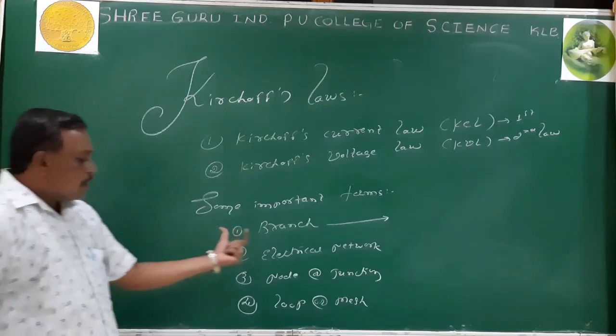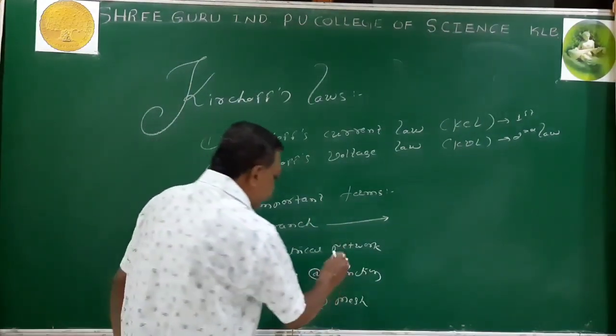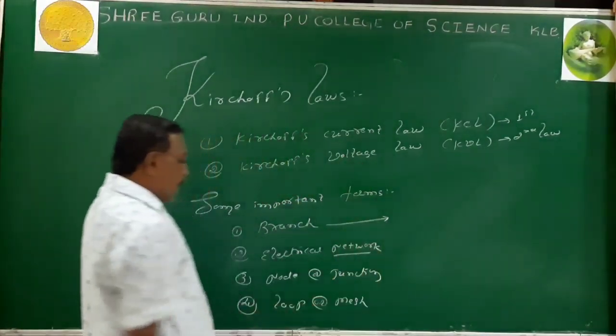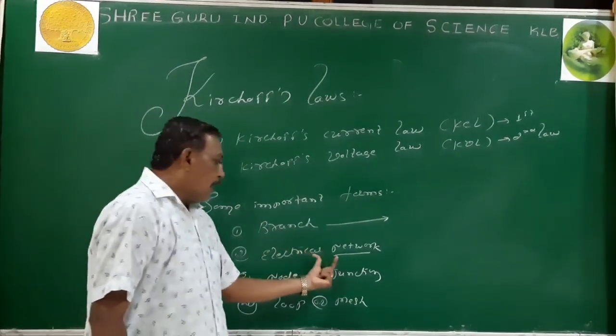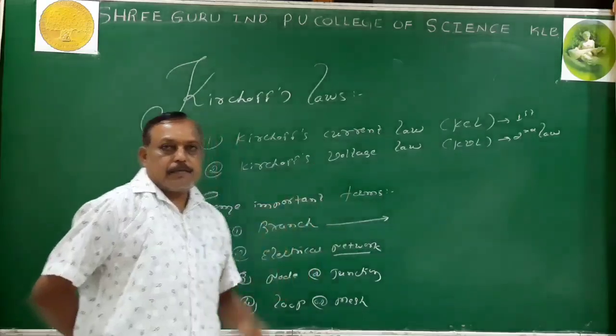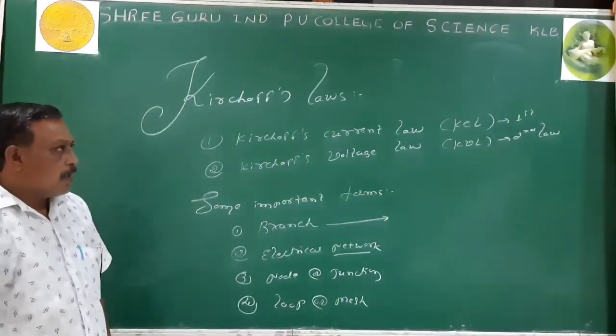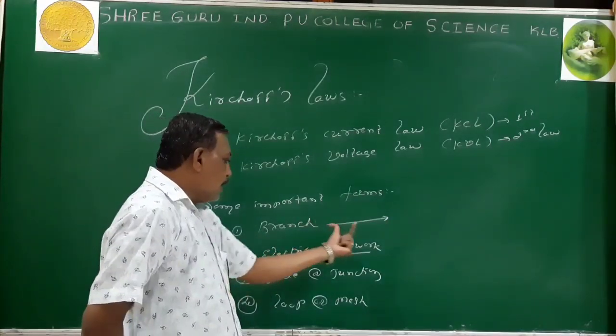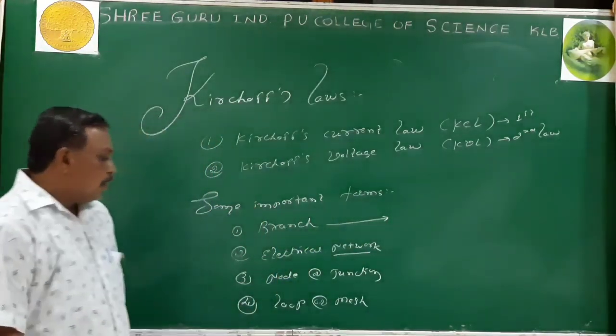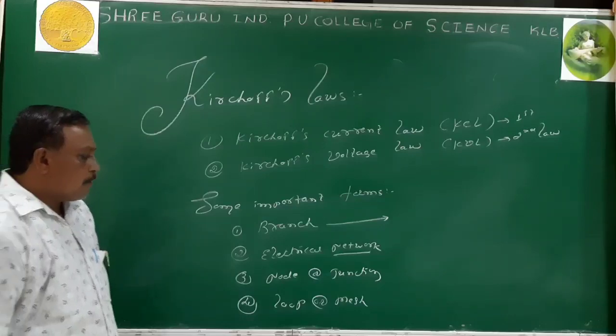Then we come across electrical network. Electrical network is nothing but where the circuit elements are connected in a complicated manner. Where the circuit elements are connected in a complicated manner, then that is nothing but what? Electrical network.